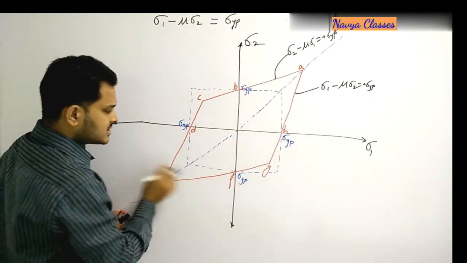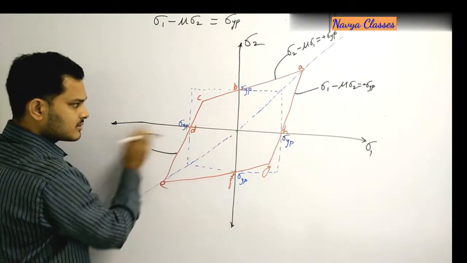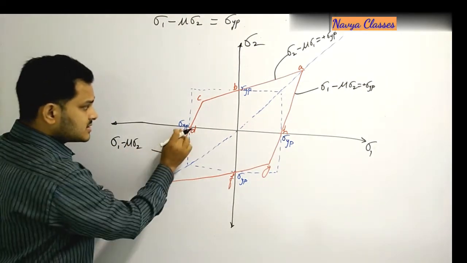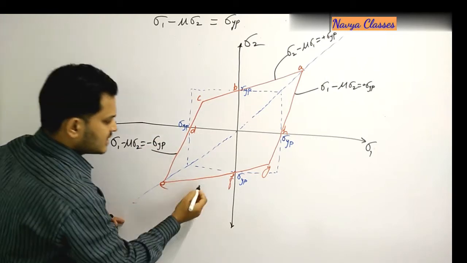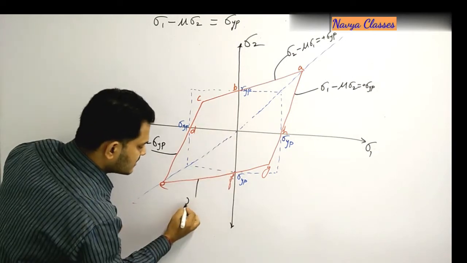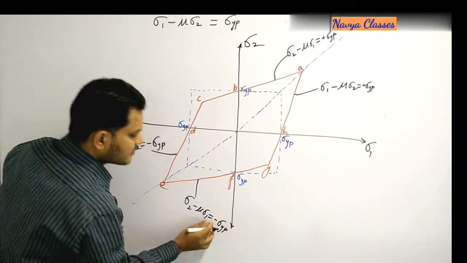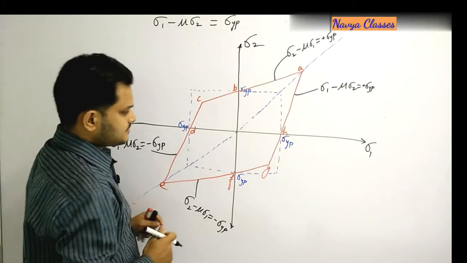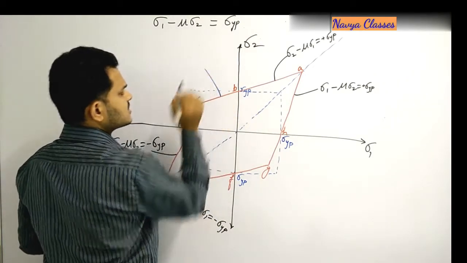Similarly, if we write in the third quadrant, this is again away from the sigma 1 line. So it will be sigma 1 minus mu sigma 2, but this sigma yp is negative, so it will be minus sigma yp. Similarly, this one is about sigma 2, in the line of sigma 2. So it will be sigma 2 minus mu sigma 1 is equal to minus sigma yp. Why minus sigma yp? Because it is in the negative of the sigma 2 downward direction. Similarly, we can write other equations.